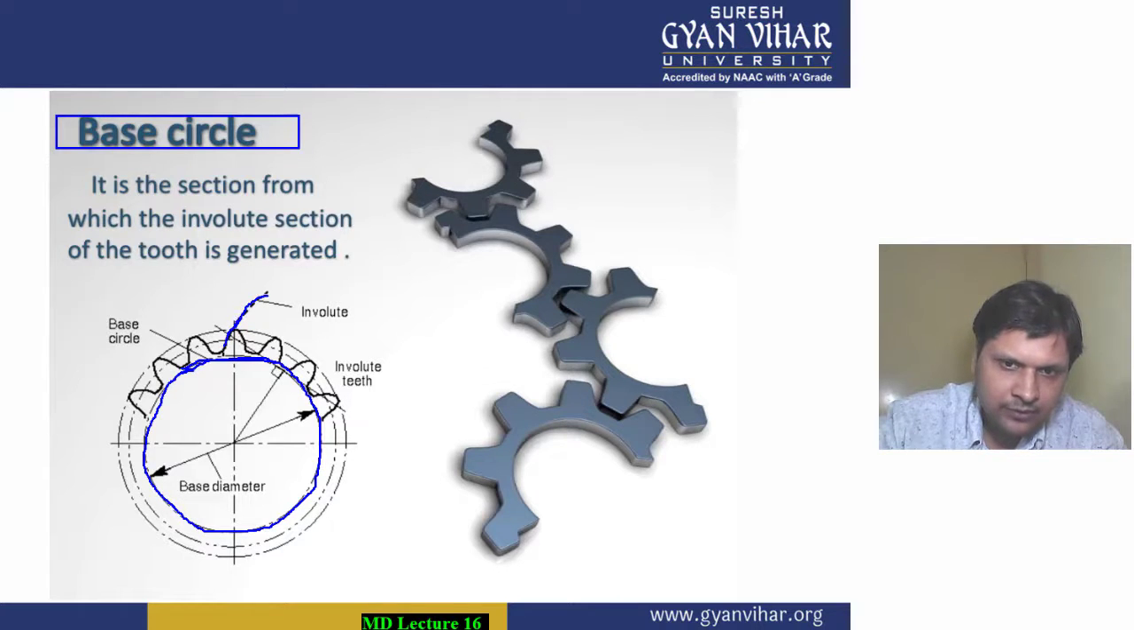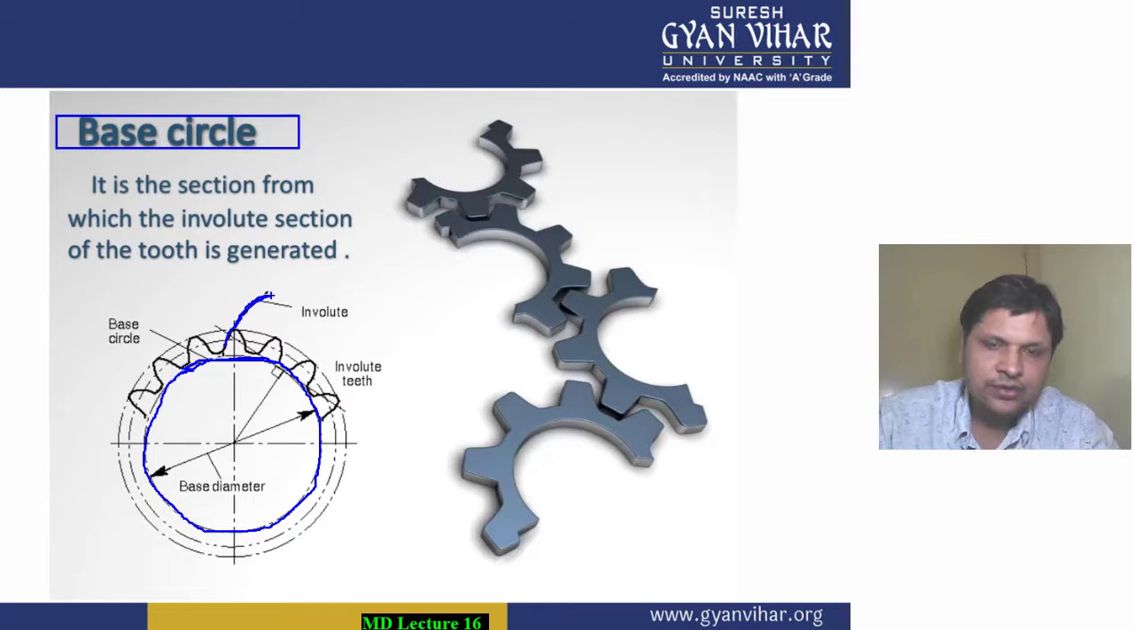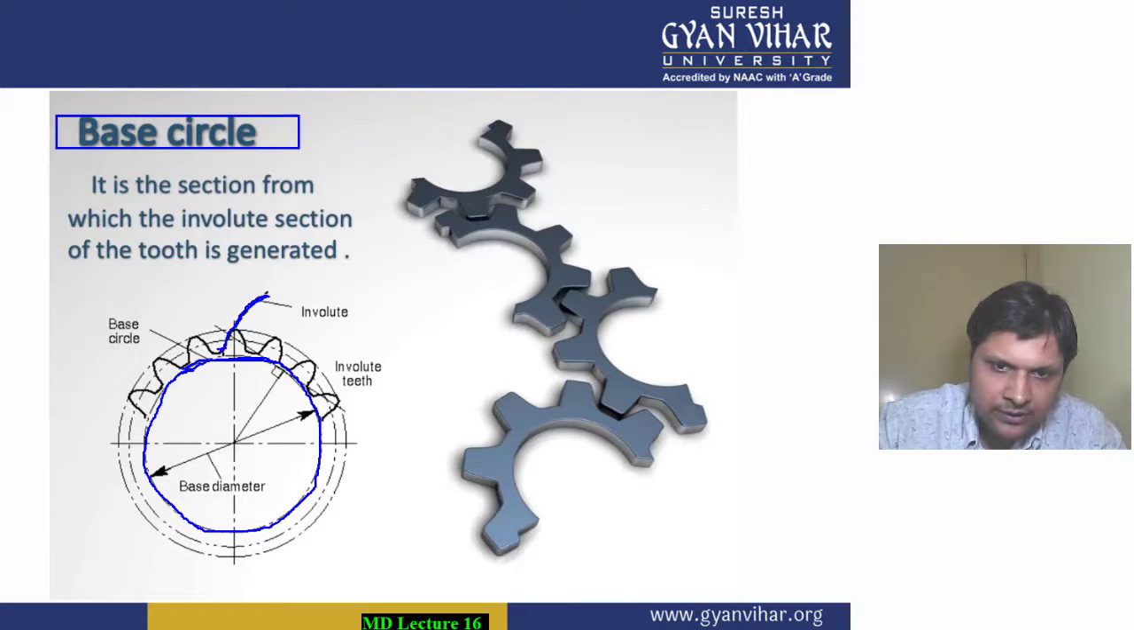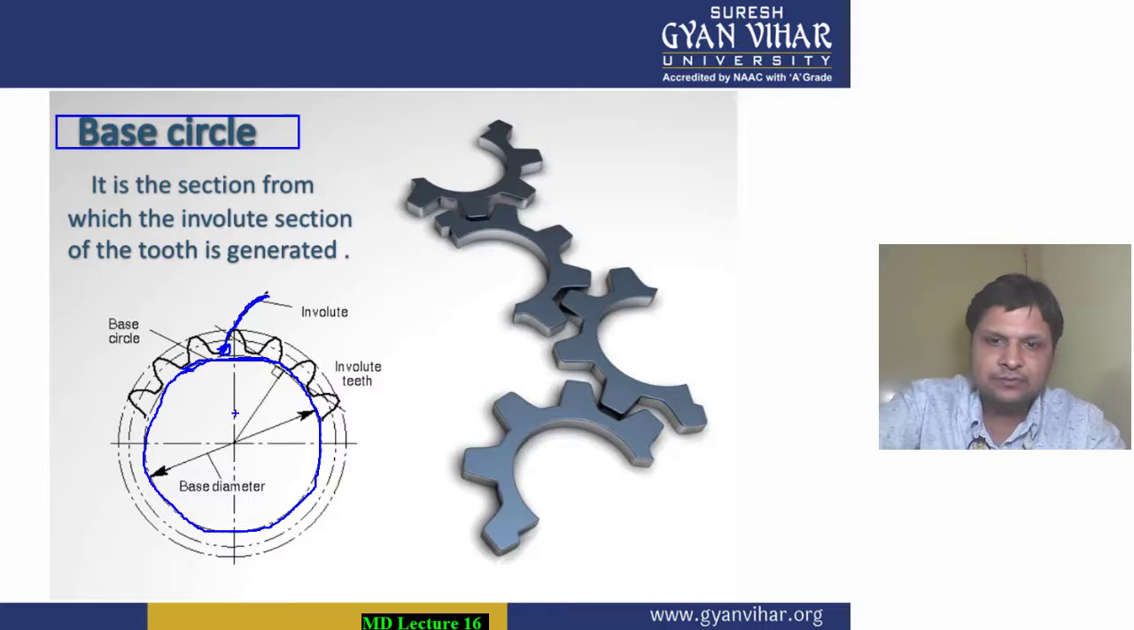Since the shape of these teeth is generally of the involute curve type, therefore we say that there are involute teeth. All right, so from where this involute starts, means this particular point, the circle drawn from this particular point will be known as your base circle. And since the design of these teeth is of involute curve shape, therefore they are known as involute teeth.